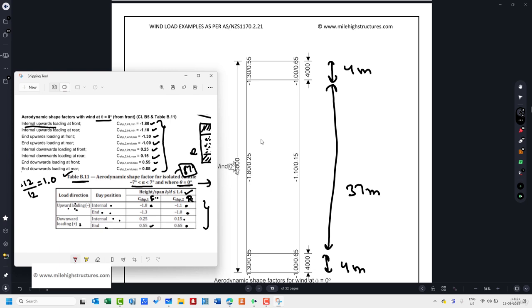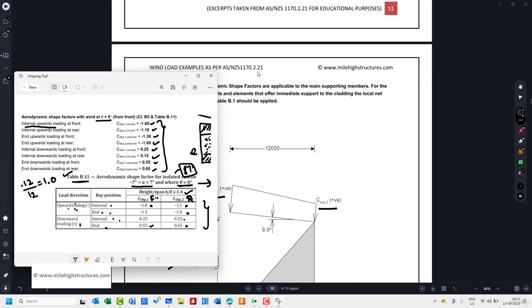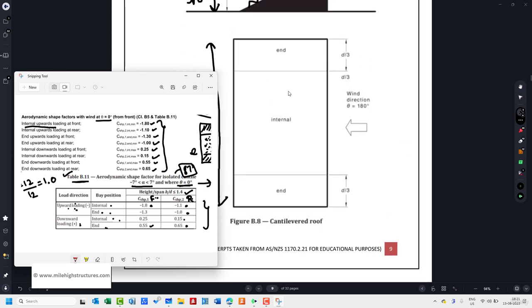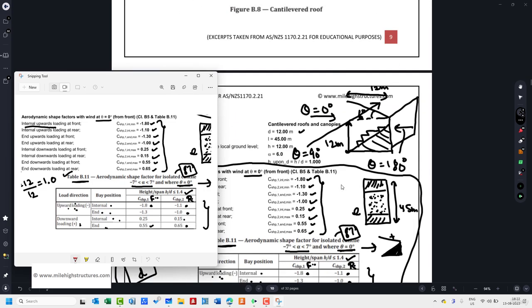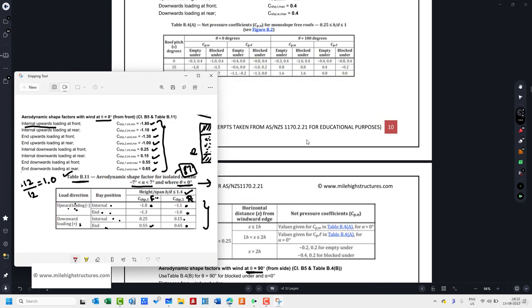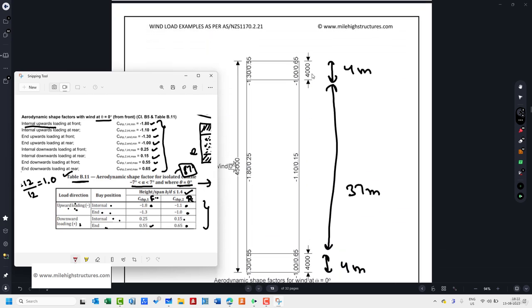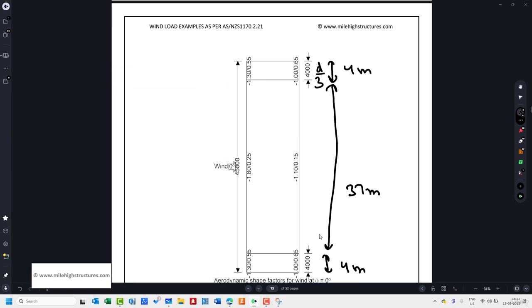So in here, when we're talking about the internal upward loading at front, so internal and or we can say end. So this is the internal part on the top, and to understand the internal part, we can simply refer to this particular arrangement here. So this is the internal part, and this is the end part. End part is nothing but d by 3. In our case, d is basically 12 meters. So d by 3 is basically 4 meters. So that is why this 4 meter number is given here. So it is basically applicable for d by 3, that is 4 meters.